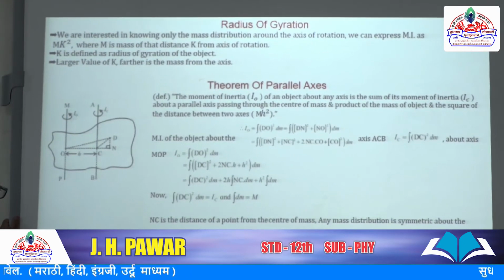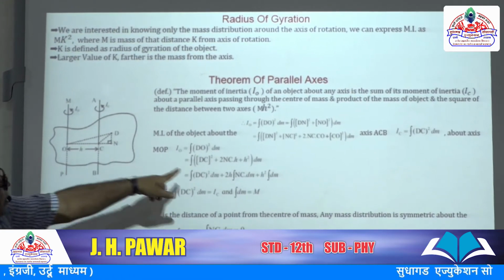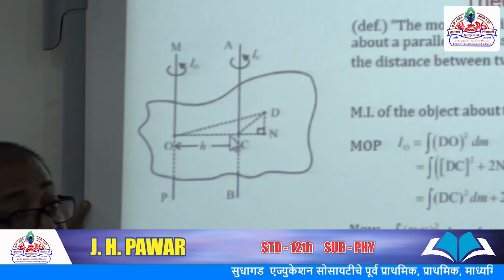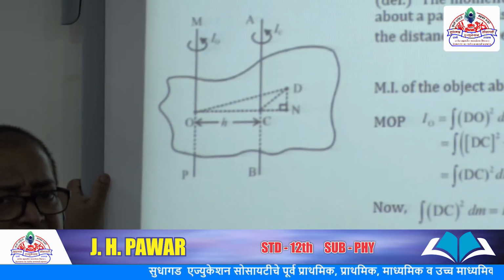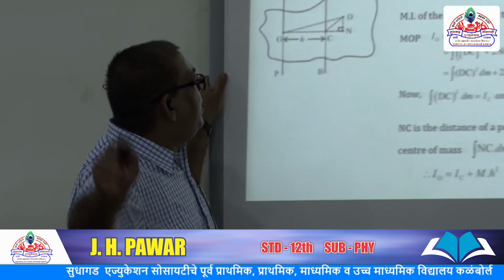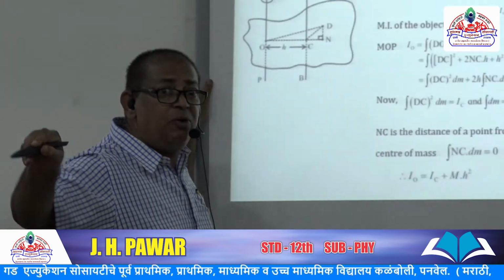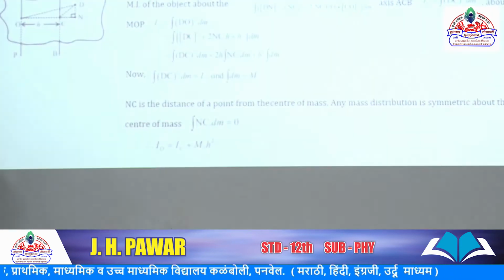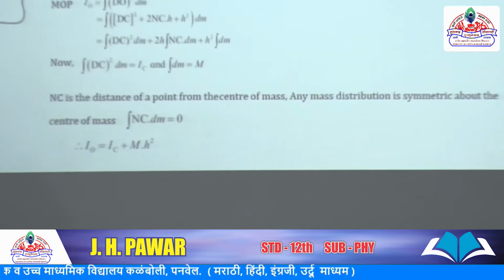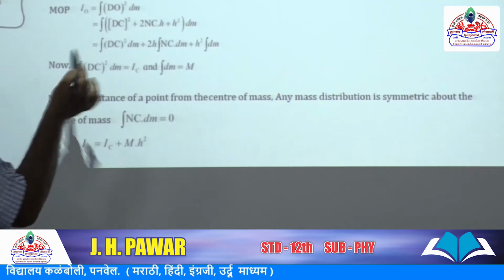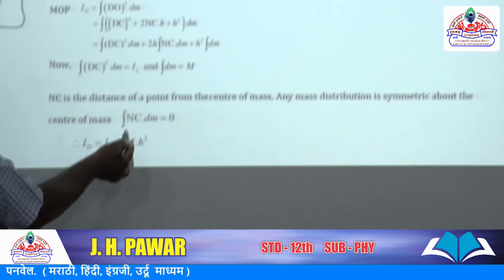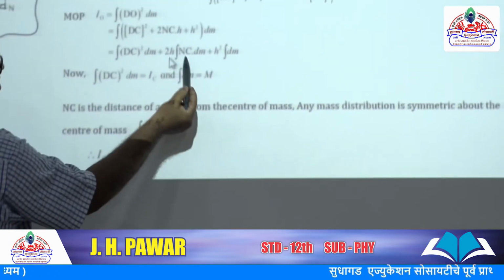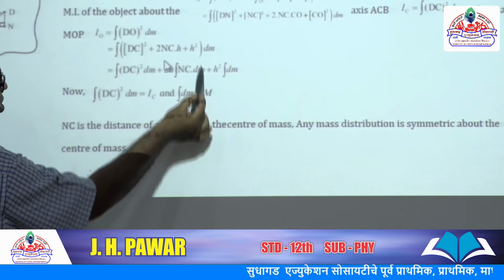Now here we go through another thing. Here I am taking the x-axis and y-axis, and by definition the center of mass xcm equals the integration of NC dm upon M. But x is 0, then the integration of NC dm is equal to 0. Another way we consider, but here in your book they simply take that any mass distribution is symmetric about the center of mass. So you can directly take the integration of NC dm equals 0. No doubt, the integration of NC dm is 0, meaning this total term is 0.